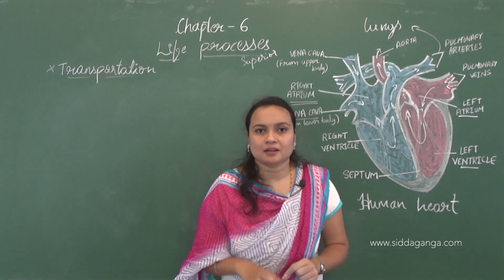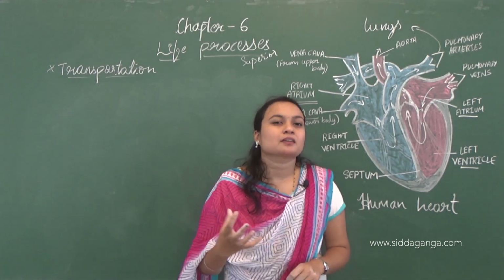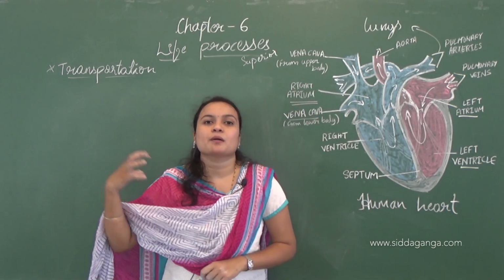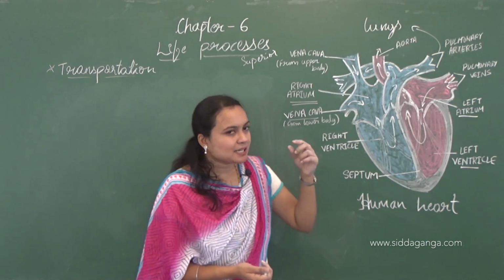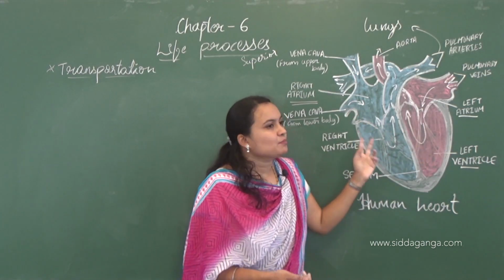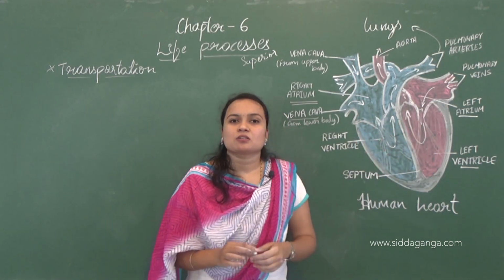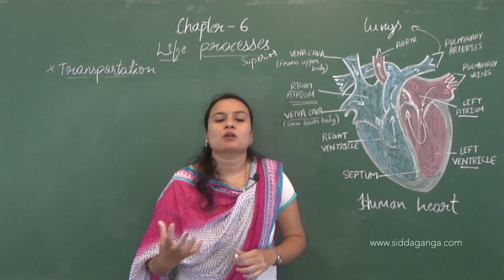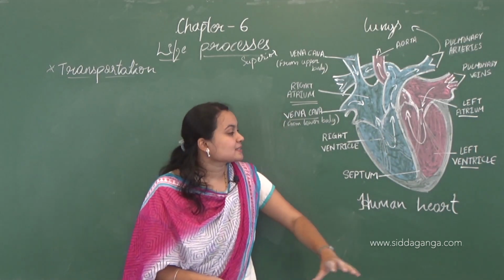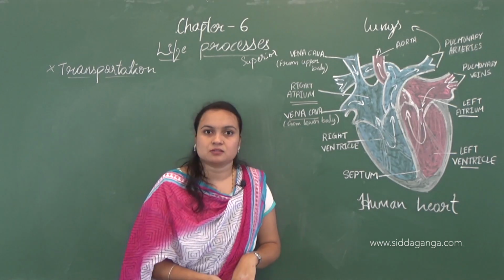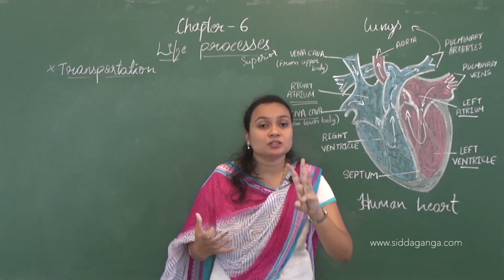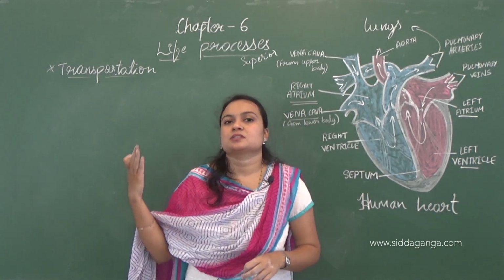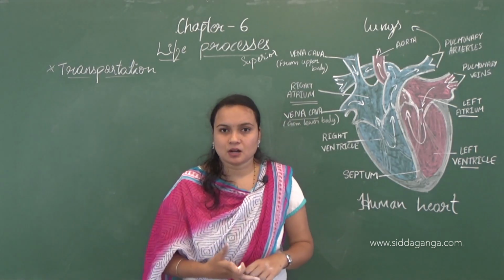They are cold blooded animals, so they don't need as much energy as warm blooded organisms. For that reason, if there is mixing of oxygenated and deoxygenated blood, it is okay for them. So amphibians and reptiles have a 3-chambered heart, whereas birds and mammals have a 4-chambered heart.